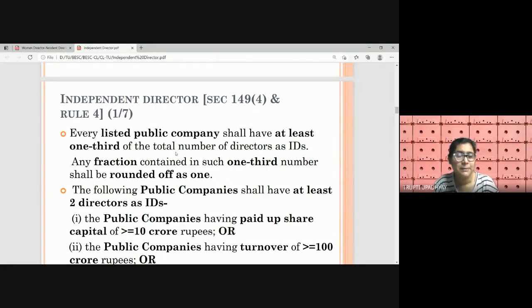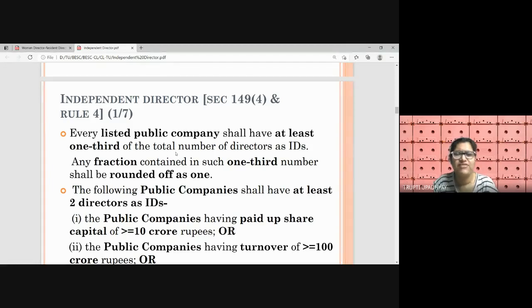So every listed public company, here the word is listed public company, shall have at least 1/3 of the total number of directors as independent directors. So suppose a listed public company has 3 directors, at least one shall be an independent director.